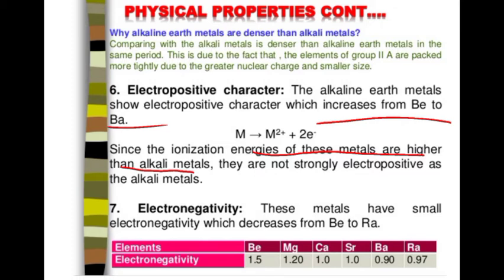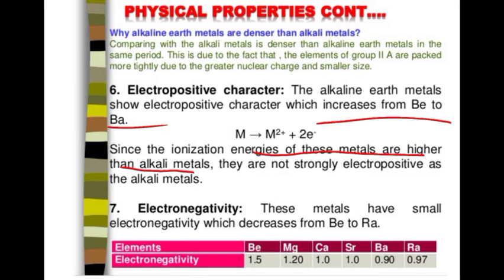Because we know that moving left to right, the ionization energy increases in a period. So alkali metals come first, then alkaline earth metals. So the nuclear attraction on the valence shell of the alkaline earth metals is more compared to alkali metals. Hence, they have high ionization energy compared to alkali metals.